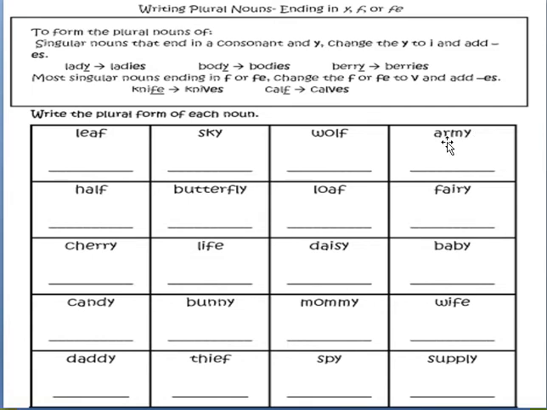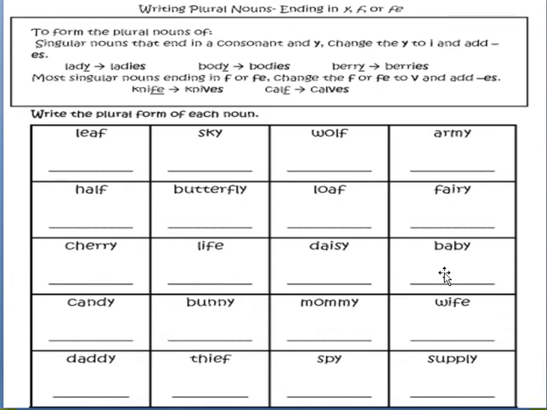Army, armies. Half, halves. Butterfly, butterflies. Loaf, loaves. Fairy, fairies. Cherry, cherries. Life, lives. Daisy, daisies.